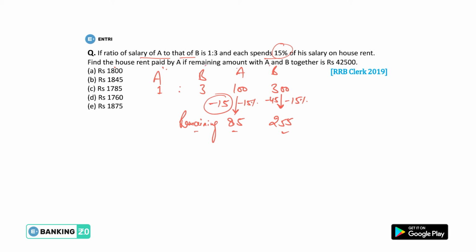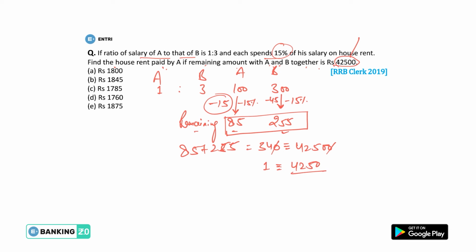If the remaining amount with A and B together is 42,500, okay, clear. It is clear that this is the remaining amount. That means we now have the remaining amount of A and B together as 85 plus 255, that means 340. And this value of 340, in the question, we are given as 42,500. So we can find the value of 1 unit as 42,500 divided by 340.